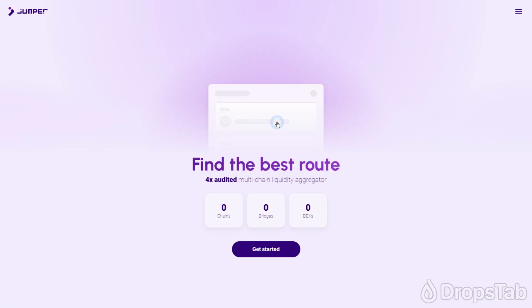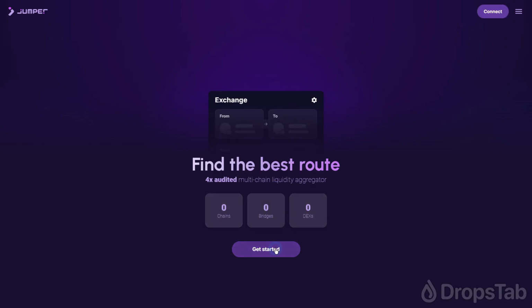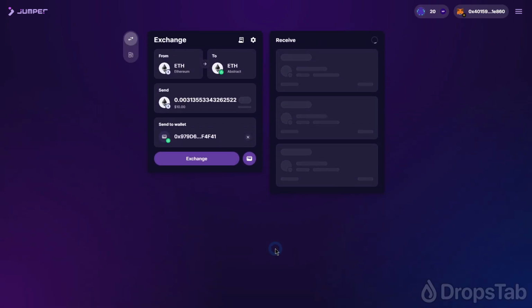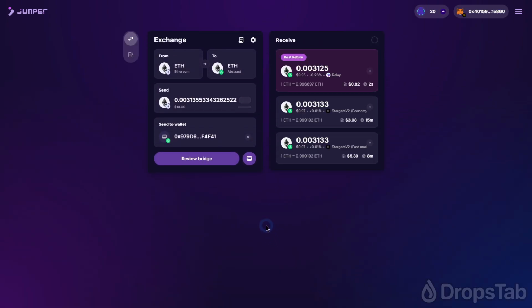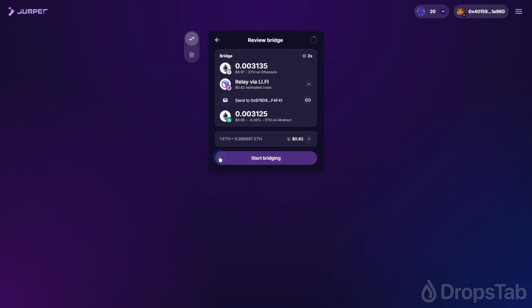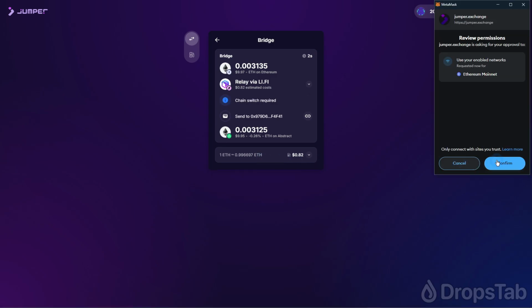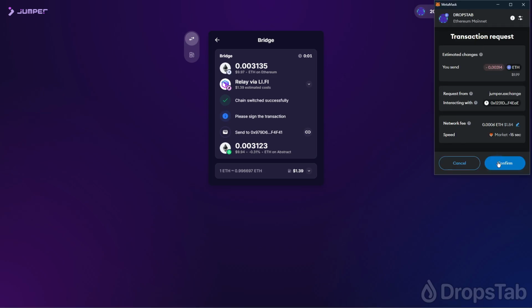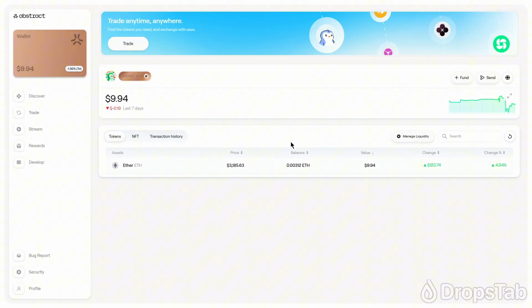On the Jumper Bridge website, connect your EVM wallet. Your Abstract wallet address is automatically inserted as the destination address. Remember that outbound transactions are sent from the Ethereum blockchain. After setting everything up, check the details twice. Initiate the transaction and wait for your ETH. As you can see, our Abstract wallet has now been topped up.